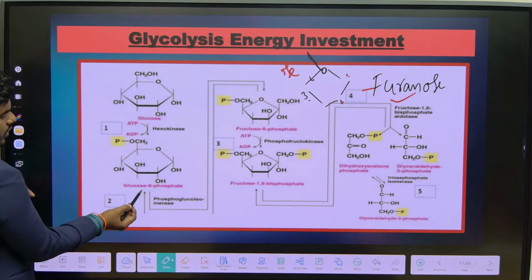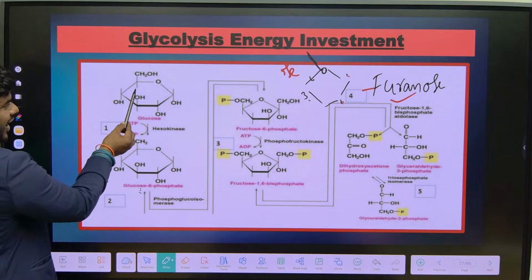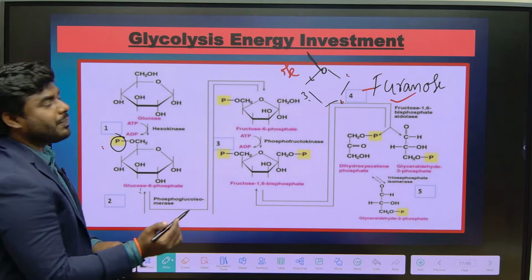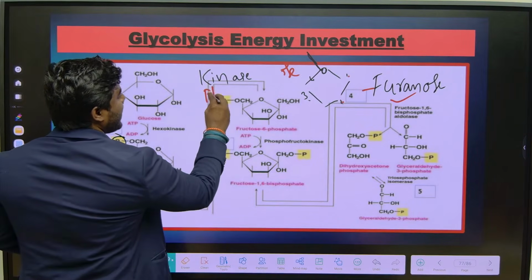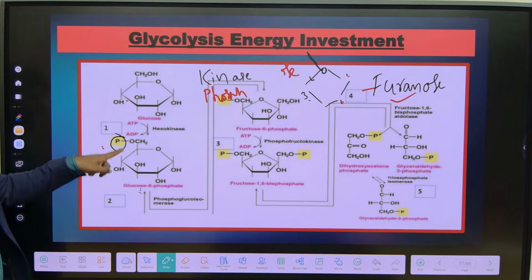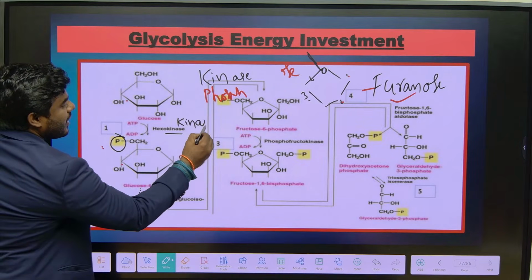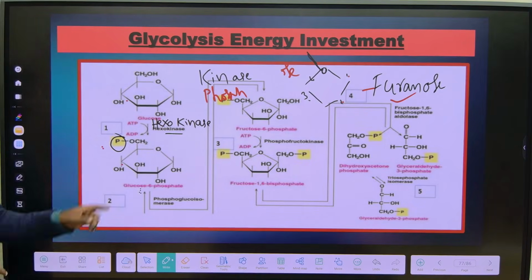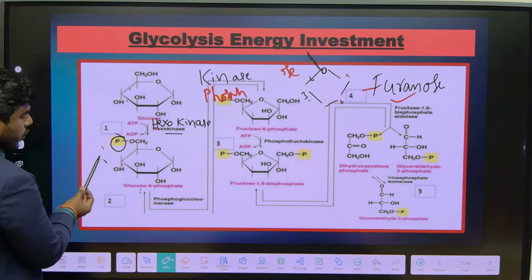Now what's happening here? Glucose is converted into glucose 6-phosphate. Now don't confuse here. We are adding the phosphate group exactly at which carbon? 6th carbon. We already read it multiple times. Kinase is the enzyme which adds a phosphate group. And what's the function of phosphatase? It removes the phosphate group. Now since we are adding the phosphate, we require an enzyme called kinase. Glucose is how many carbon? 6 carbon. A 6 carbon containing sugar is called hexose. That's why the name of the enzyme is hexokinase. So glucose is converted into glucose 6-phosphate.